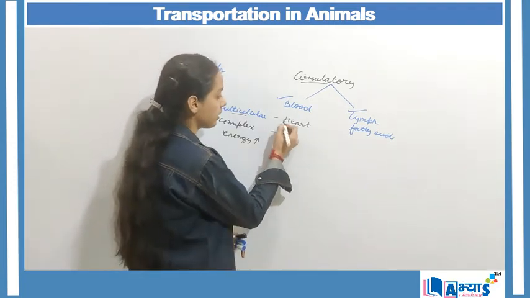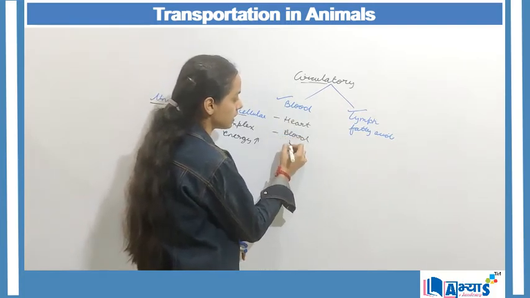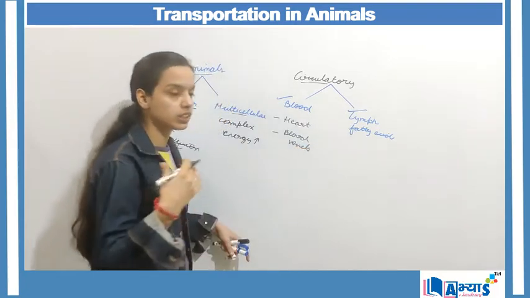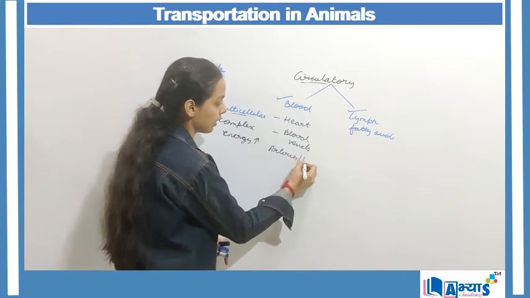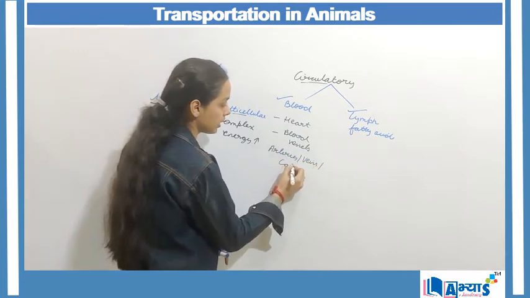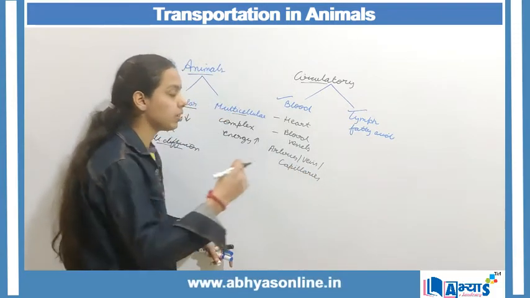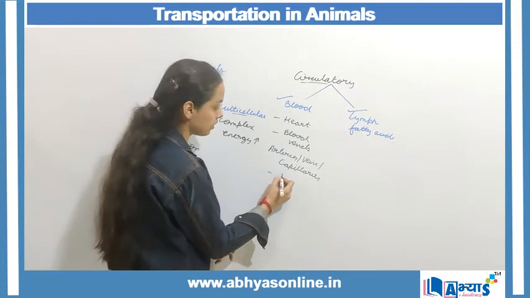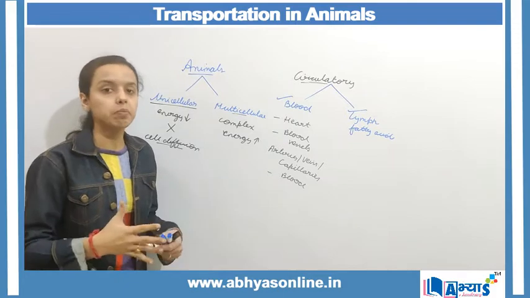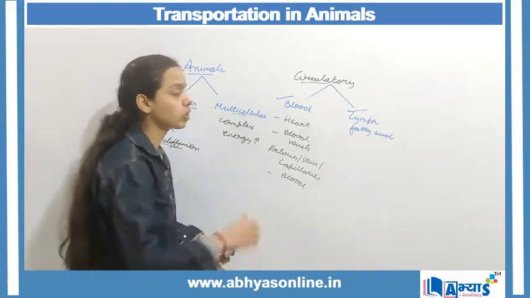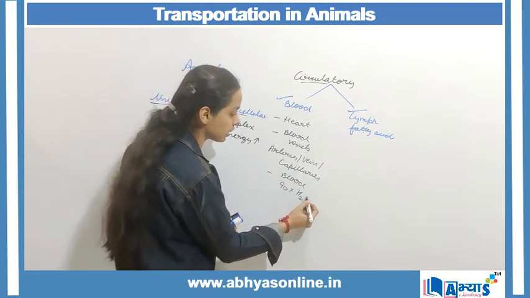Then we have the different blood vessels. Blood vessels are basically a combination of the arteries, veins and capillaries together. Now when these are joined together, they become the blood vessels, and in the end we have the blood. So blood vessels and the heart together make the blood circulatory system, and blood is made up of 90% of water.